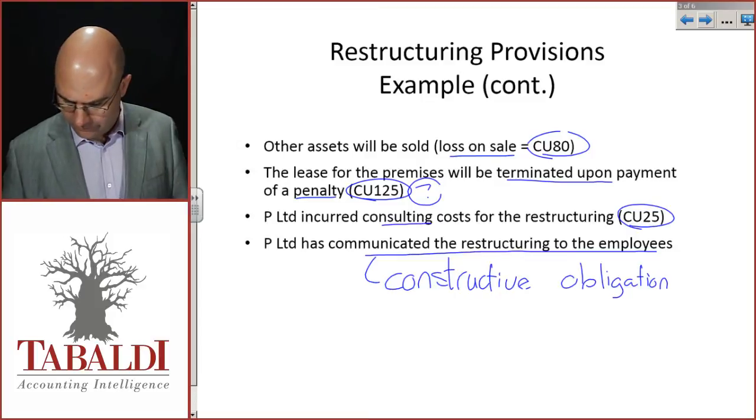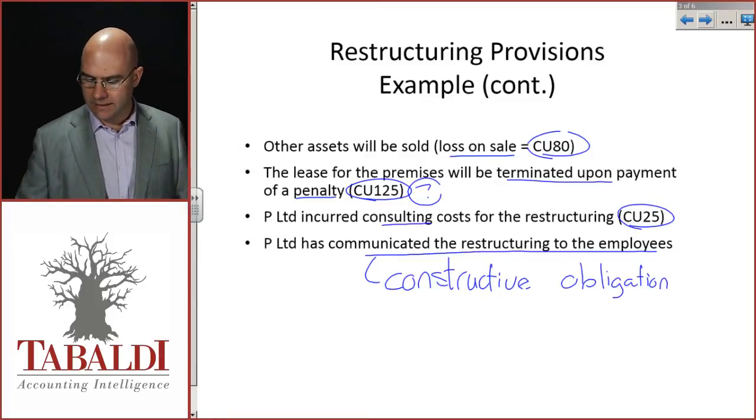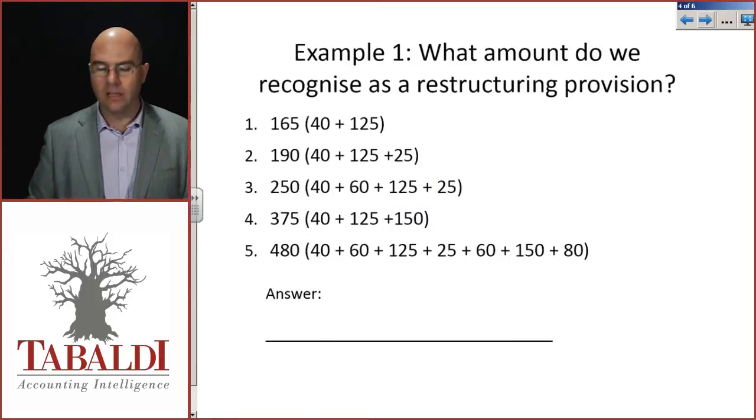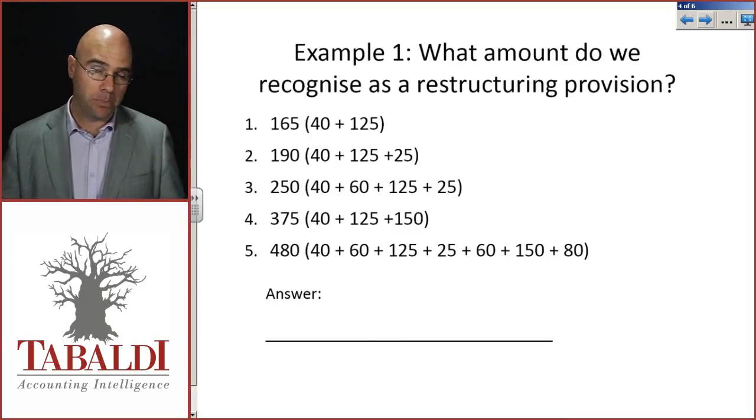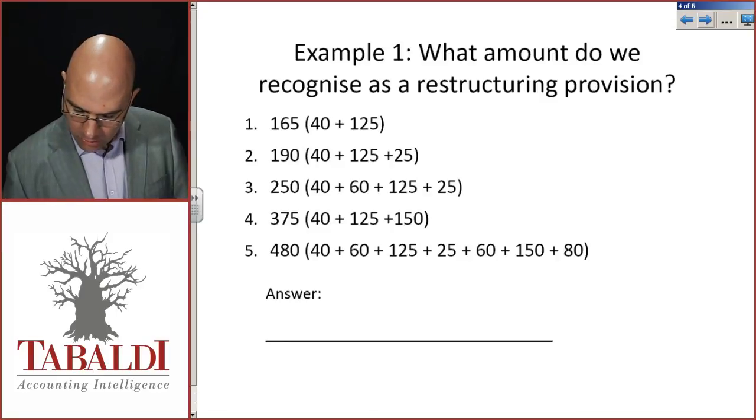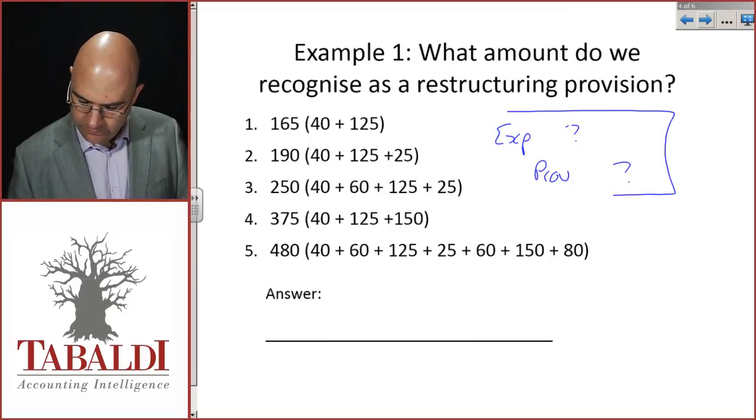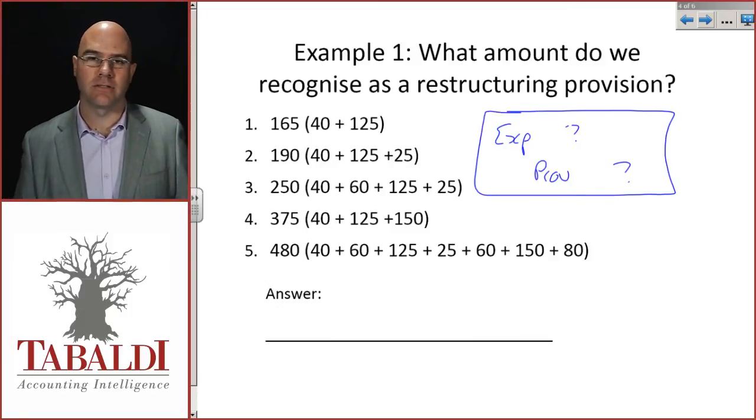Okay, so take a second. I want you to look at the multiple choice in front of you, push pause, apply your mind, and figure out which amount will you go debit, expense, credit, provision with. Push pause, take a second, and give it a try.